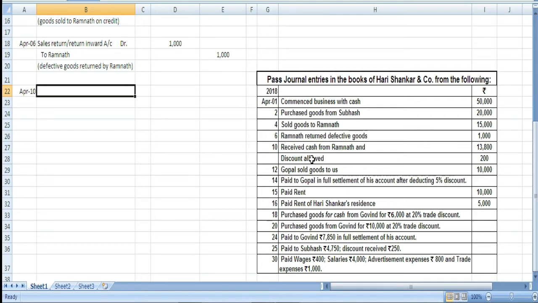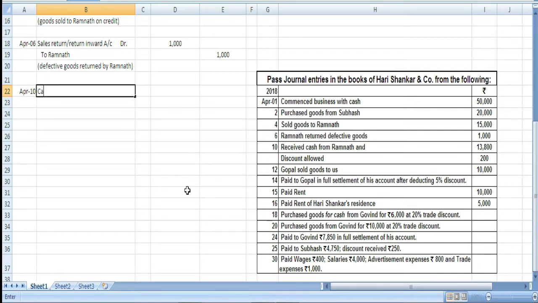Discount allowed becomes our expense, and according to nominal account we have to debit the expense. Suppose you are selling goods for 10 rupees whose price was 12 rupees, that means 2 rupees you are having loss from your side, expense from your side. So discount allowed becomes your expense, and so we debit.